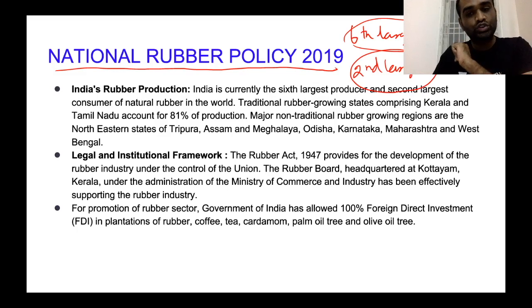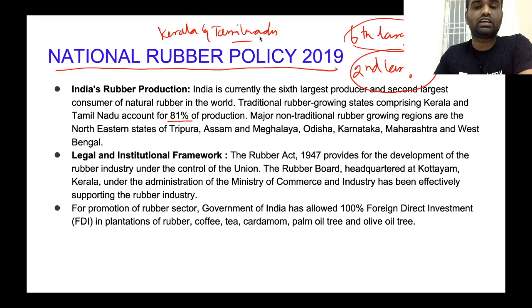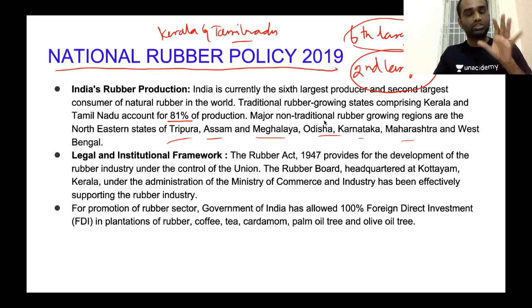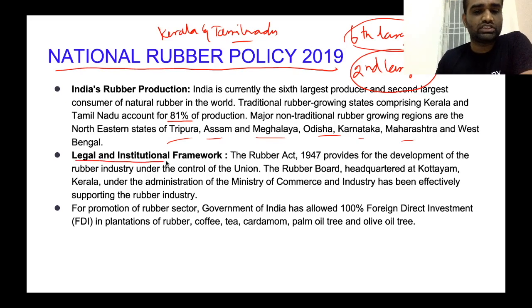Also, most of the rubber that is being grown in India, almost 81% of the production, is done by only two states. Those two states are Kerala and Tamil Nadu. There are other states like Assam, Tripura, the Northeastern states, Meghalaya, Odisha, Karnataka, as well as Maharashtra and West Bengal. These grow some amount of rubber, but the majority of rubber production is done in these two states, Kerala as well as Tamil Nadu. Now, what is the legal as well as institutional framework for rubber production in India?